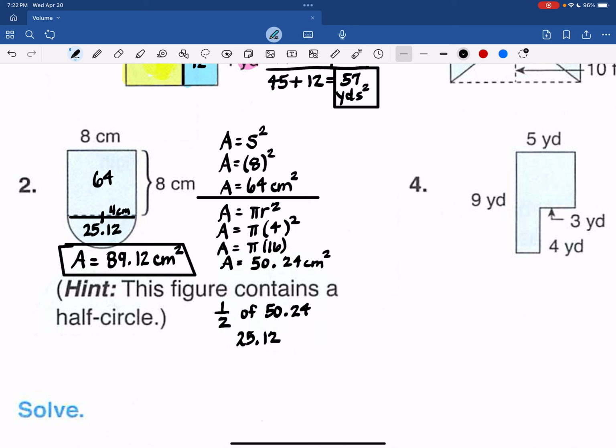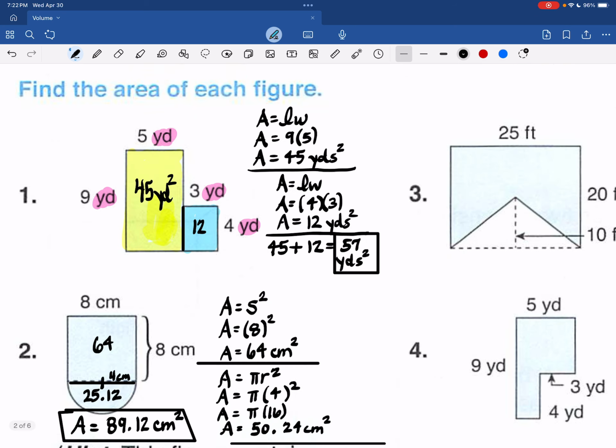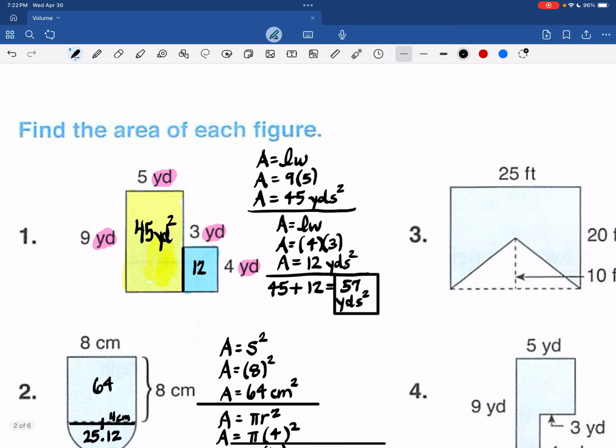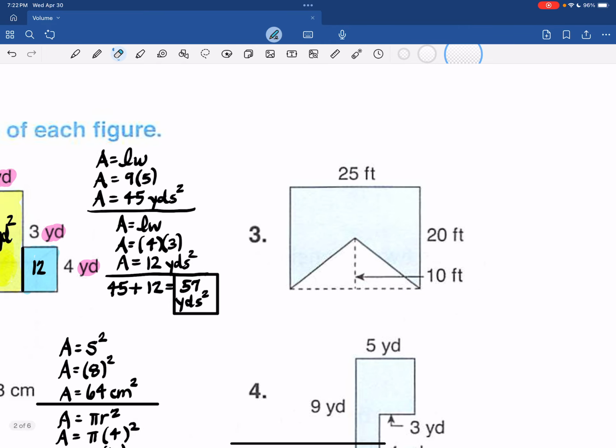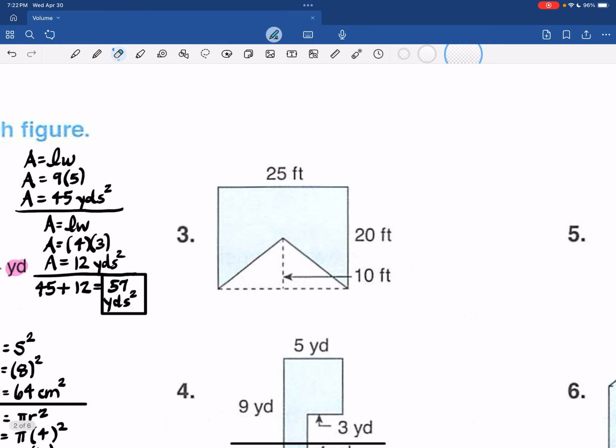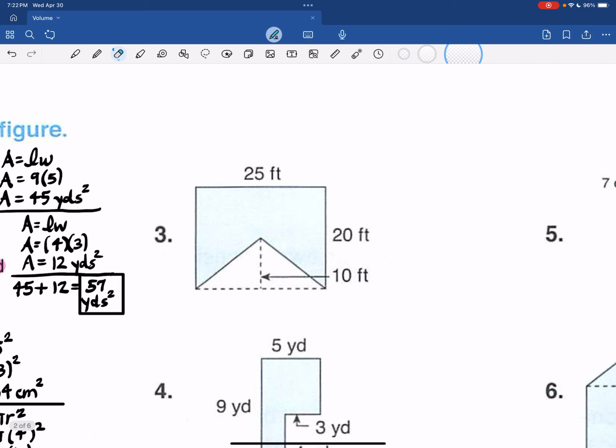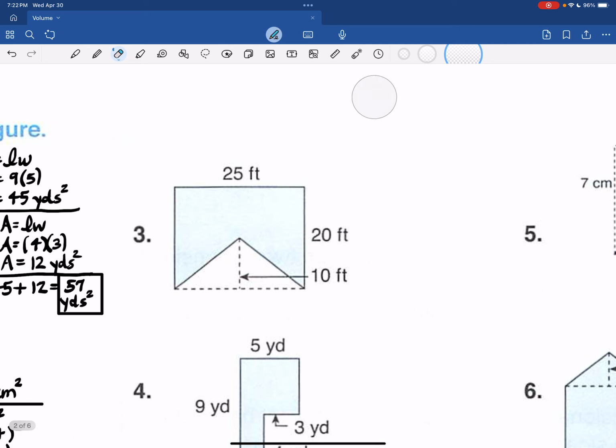All right, number 3. This one has a bite missing out of it, a triangular bite. And so we have a rectangle with a triangular bite missing. So I want to do the area of the rectangle, which is going to be length times width, or 25 by 20. And that is going to be 500, and this is square feet.